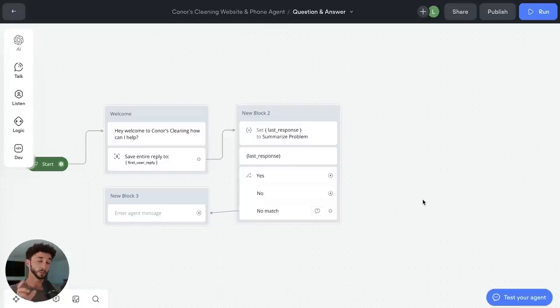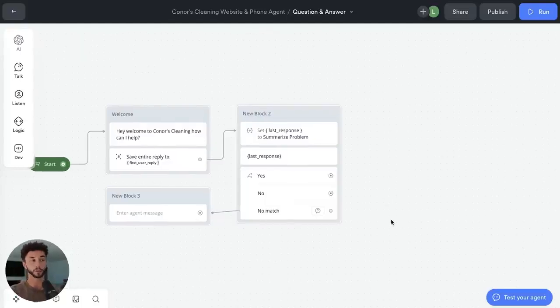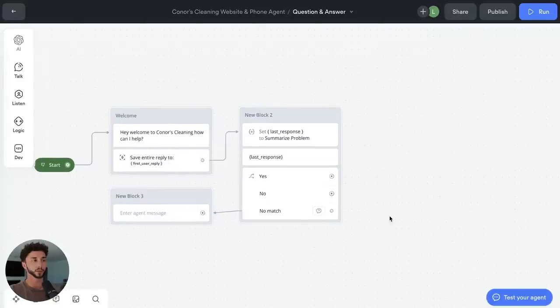But basically, if they don't say yes or no, this is setting up error handling. Particularly over the phone, there are so many different ways that the conversation can go. While I don't focus on it too much in this build, as you're building production-grade assistants, you'll need to build a lot more of these fallbacks, reprompts and no match paths to handle edge cases where people use it in a weird way that you don't expect. I want to give you a little taste of that in this tutorial, but it is nowhere near representative of what it takes to actually get something into production that you can trust on a customer's website.